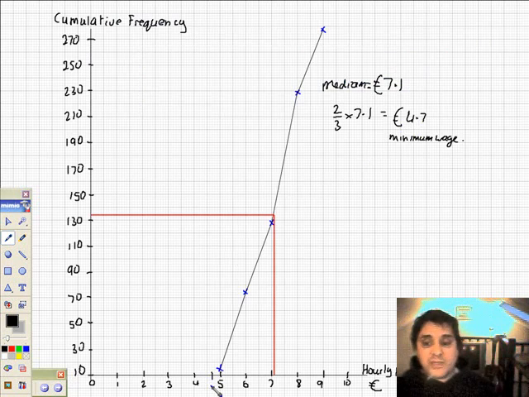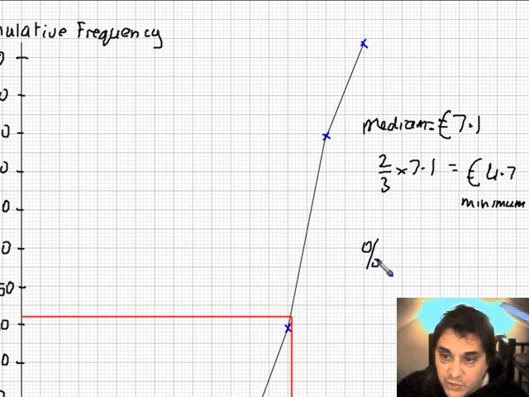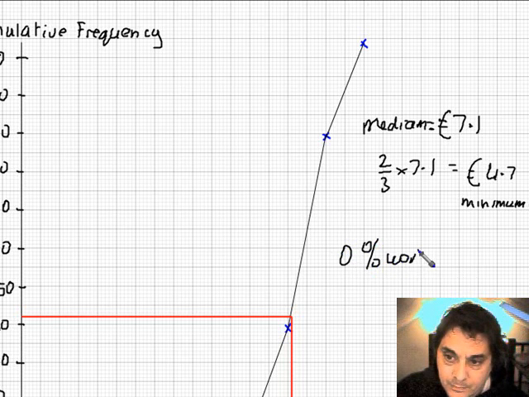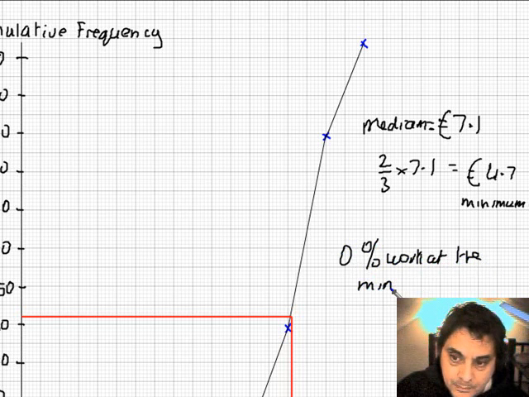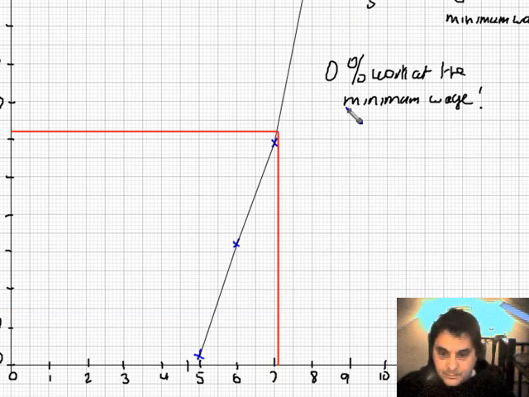Therefore, we can't really answer it. So 0% work at the minimum wage. Nobody works the minimum wage. And that's it. So we just make it obvious.